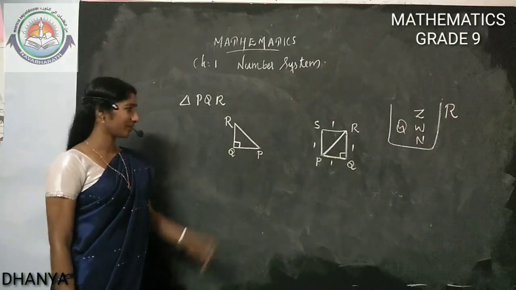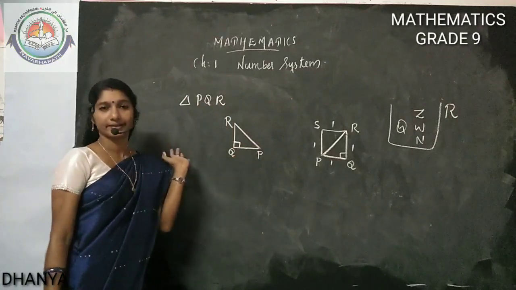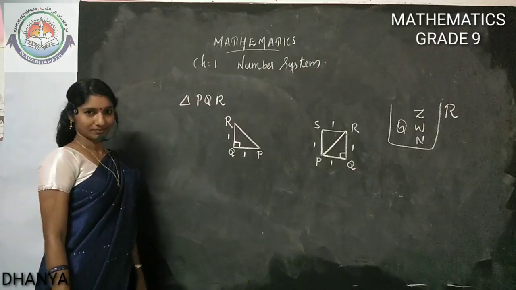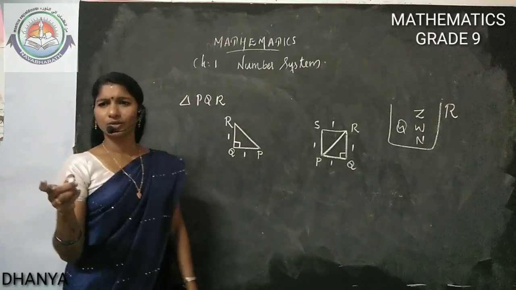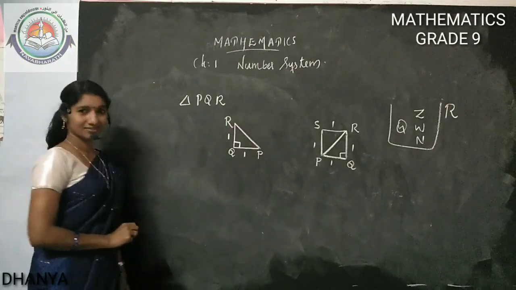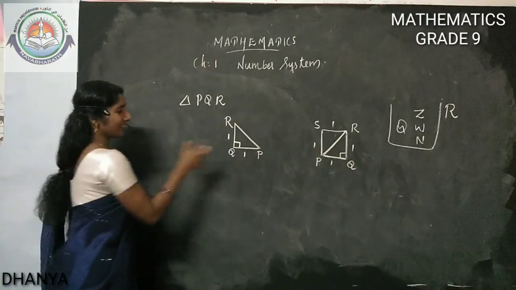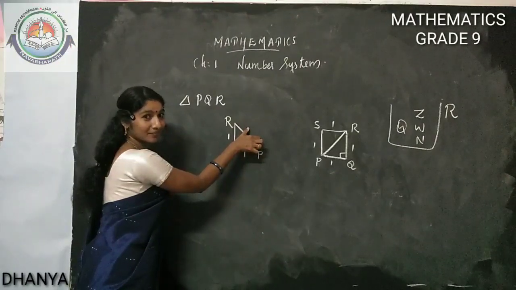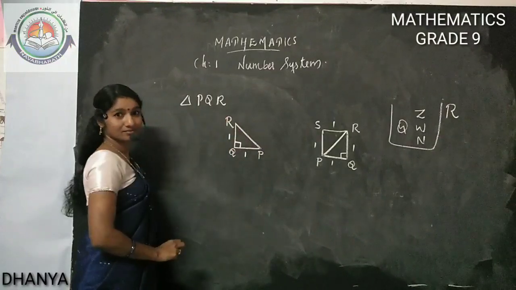It is a right angle triangle because it's a square, all angles are 90 degrees. So this angle is 90 degrees. This is 1, this is 1. You studied the Pythagoras property. What is the Pythagoras property? In a right angle triangle, the hypotenuse square is equal to the sum of squares of the other 2 sides.